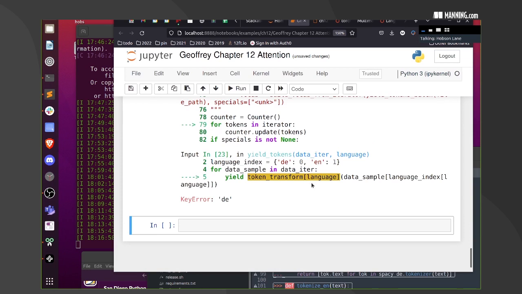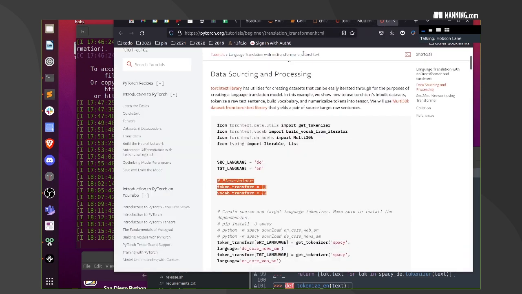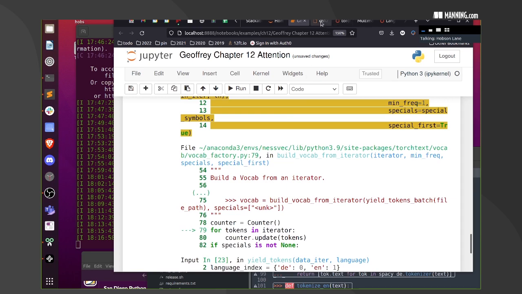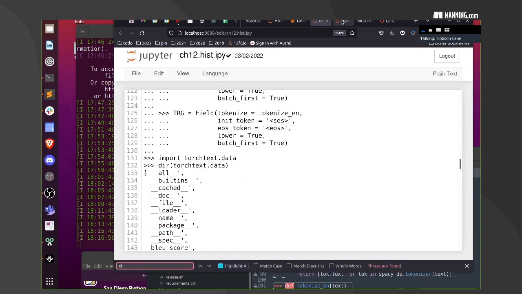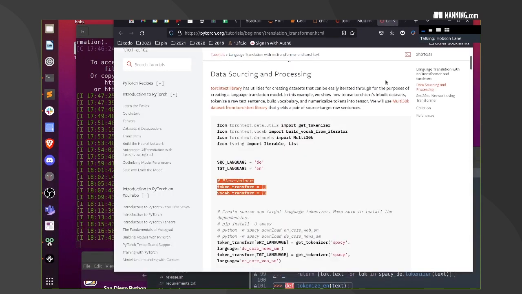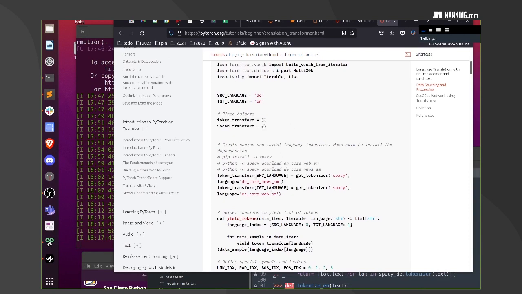And key error. They must have put those keys in there. They must have populated them. Okay, let's see what they did that we didn't do. I am floundering at the moment. It's fine. Here it is. So this is where they created the get tokenizer.